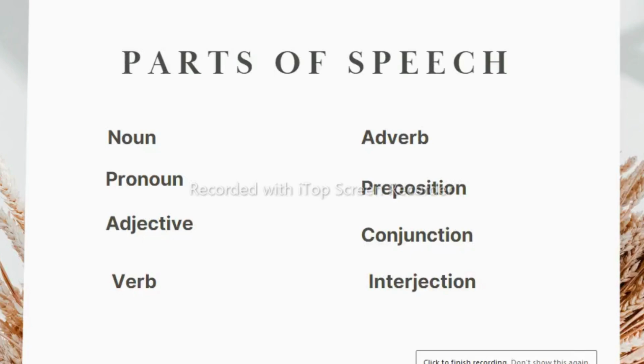Now let us see features of each part of speech. Let us see first noun. Noun is the word which we can sense either by seeing, touching, hearing, smelling or tasting. These are called concrete nouns. And some nouns can't be sensed but felt. They are the ideas, concepts and emotions, called abstract nouns. Now let us see pronoun. The words which can be used in place of a noun are called pronouns. Adjective, the words which show quality and quantity or in general add meaning to a noun or pronoun are called adjectives.